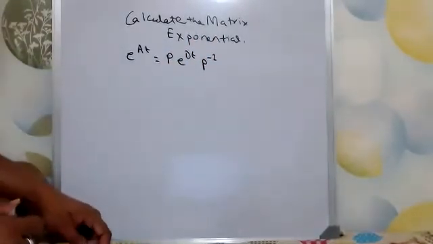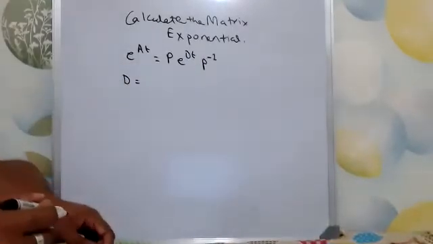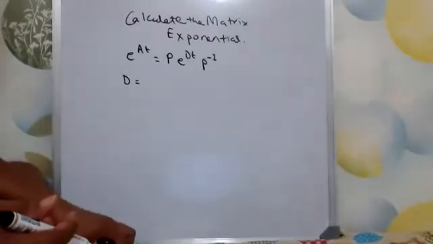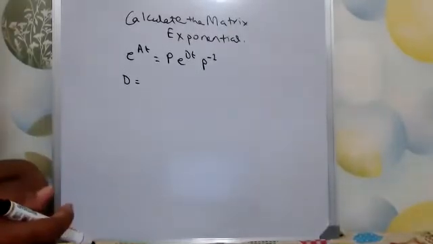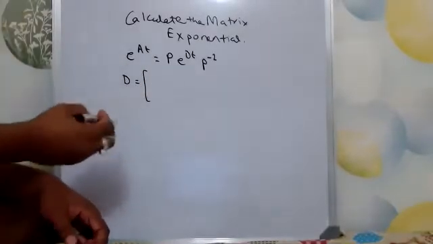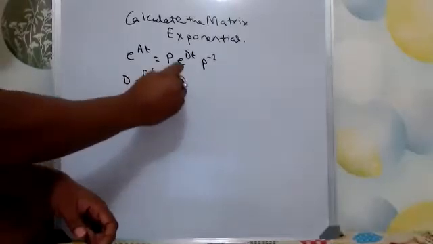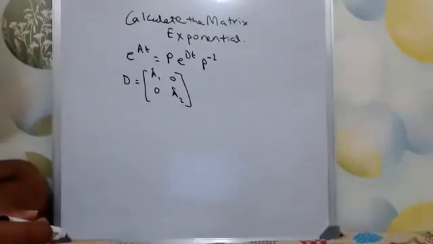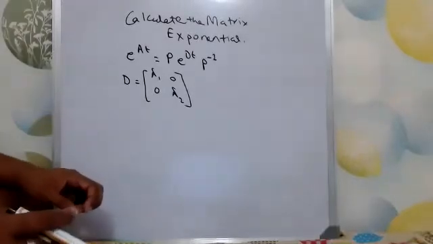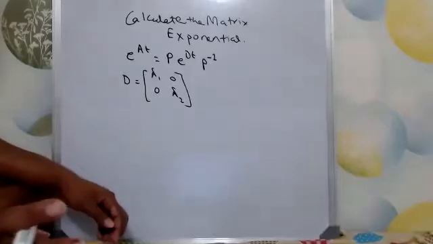Suppose, for example, A is a 2 cross 2 matrix. Then there will be two independent eigenvalues. So let's say D is the diagonal matrix of eigenvalues: lambda 1, 0, 0, lambda 2. Say, for example, D is this. We took an example where A is 2 by 2. We can also take an example where A is n by n, then D will be an n by n matrix. Just to prove.